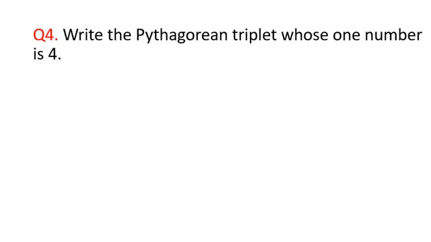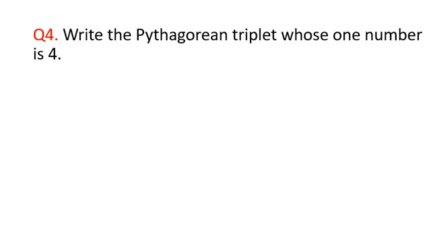Now question number 4. Write the Pythagorean triplet whose one number is 4. And for this you should know what a Pythagorean triplet is, and what the three members of a Pythagorean triplet are. For any natural number m greater than 1, we have (2m) square plus (m square minus 1) whole square equal to (m square plus 1) whole square.